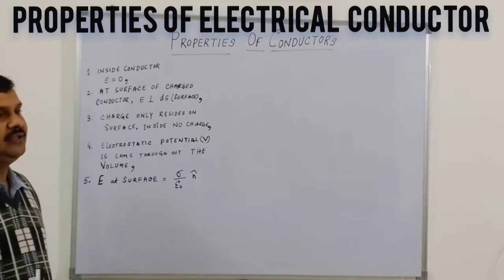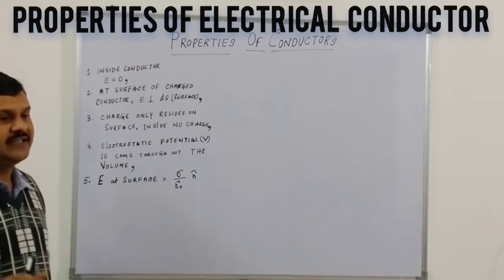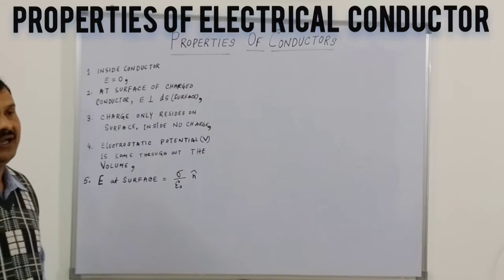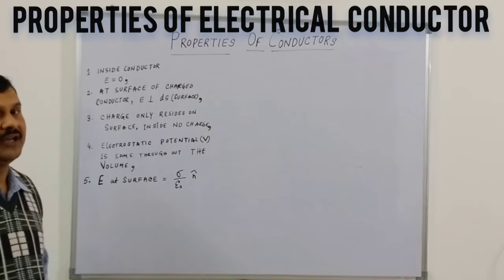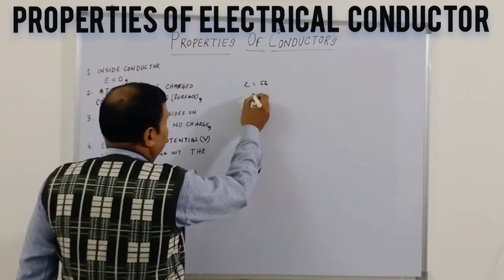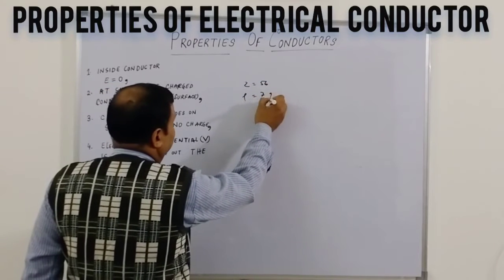In case of iron, the density of iron is around 7 gram per cc. And the atomic mass is 56 for the iron, as you know. A is 56 and rho is 7 gram per cc.